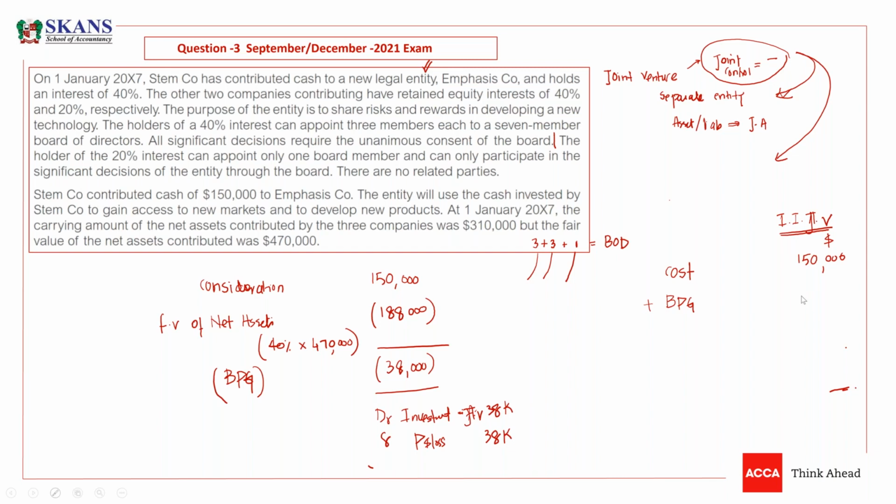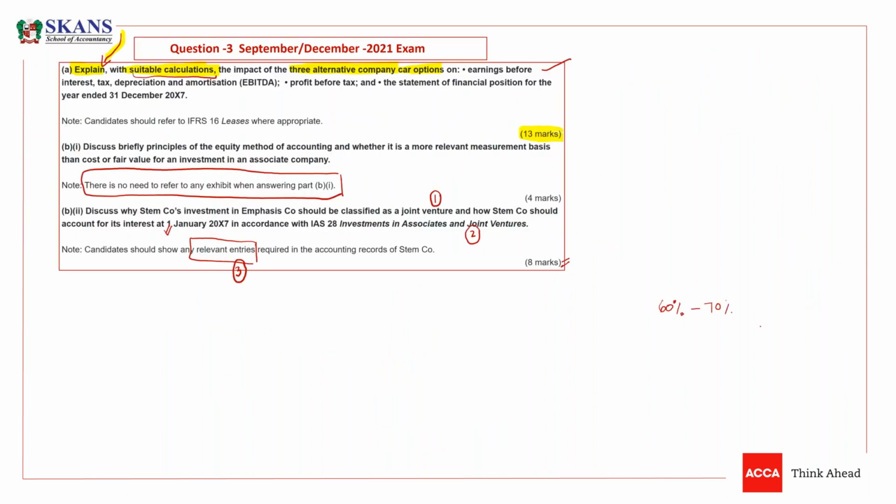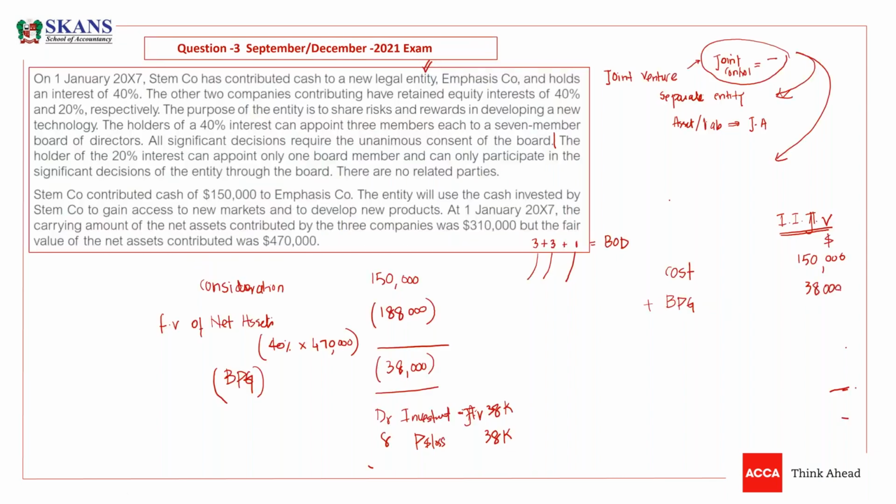So this is the bargain purchase gain, 38,000, and you need to recognize the investment at 188,000. So this is 188,000, sorry. So this is the value, or investment value, at 1st Jan 2007, guys.